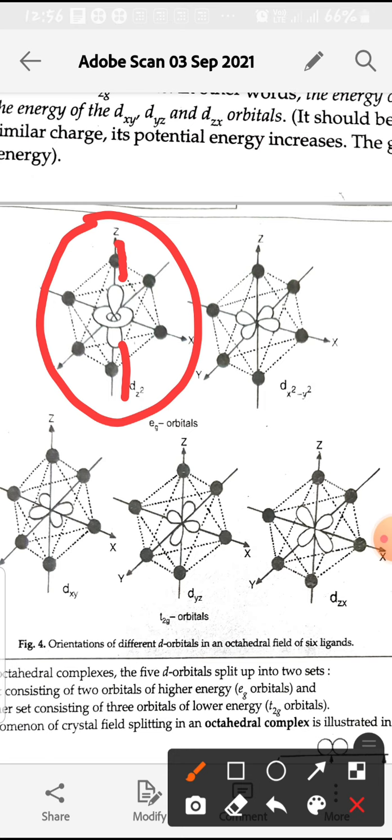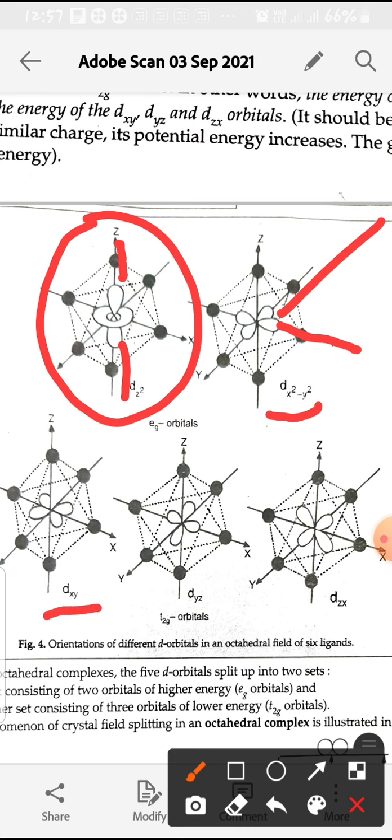Similar is the case for dx square minus y square. In this also, the lobes are along the principal axes, the x axis and y axis. The d orbitals have electrons and the ligands are also along the x axis and y axis, so there will be direct repulsion because the ligands are lying in the direction of the d orbitals, so there will be more repulsion.